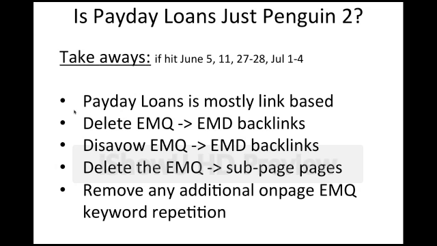So, only if you know someone who knows how to do this, or you know how to do this yourself, to find the weakest and most spammy links, you can disavow them, especially if you've been hit by the Payday Loans algorithm and you have this exact match query to exact match domain kind of profile. Or, worst comes to worst, you can delete, or you can 404 or 410 the exact match query pages.